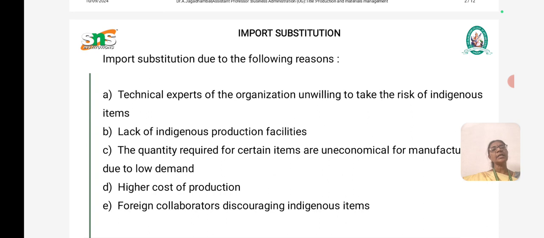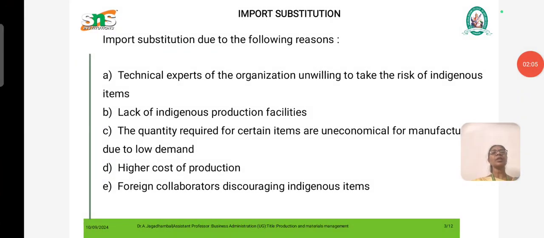First, technical experts of the organization are unwilling to take the risk of using indigenous items. Second, there is a lack of indigenous production facilities.